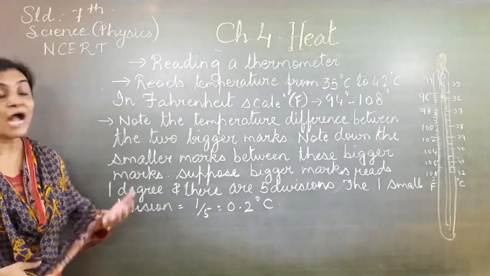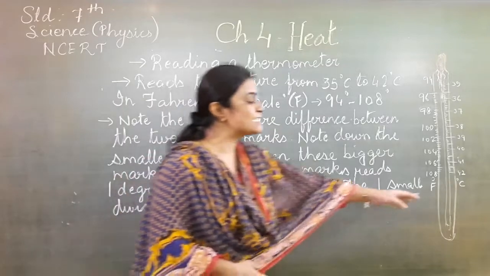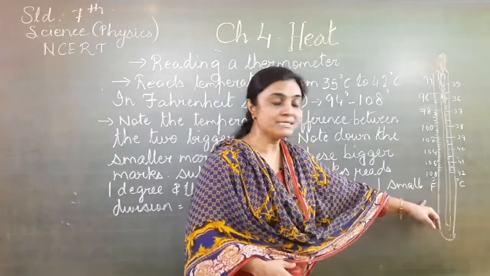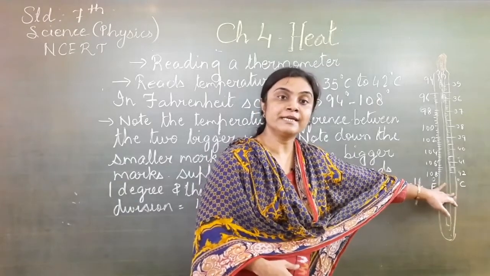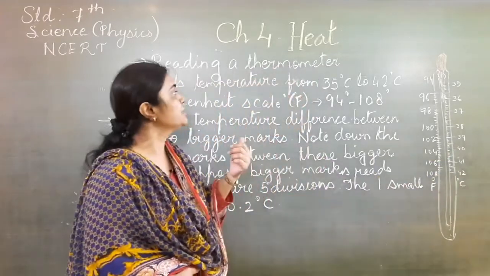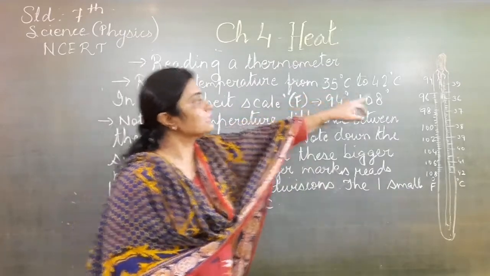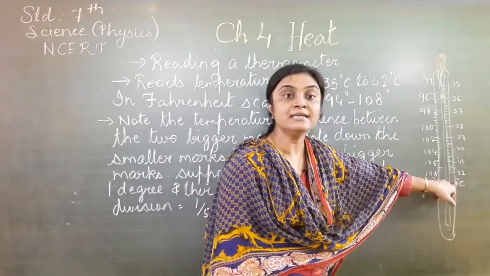Now let us see how to read a thermometer. As I told you, one side is marked in degrees Celsius and the other side is marked in the Fahrenheit scale. India has adopted degrees Celsius. The temperature range in degrees Celsius goes from 35 degrees Celsius to 42 degrees Celsius.